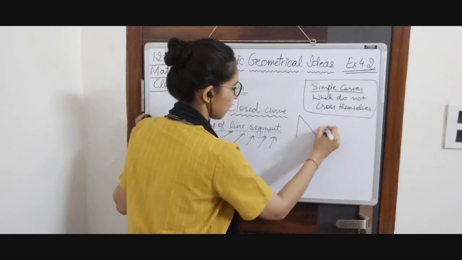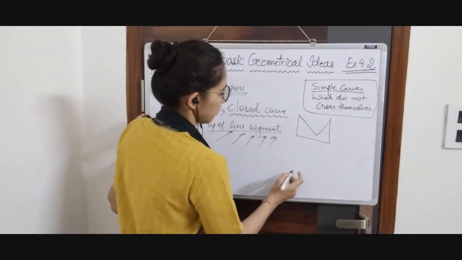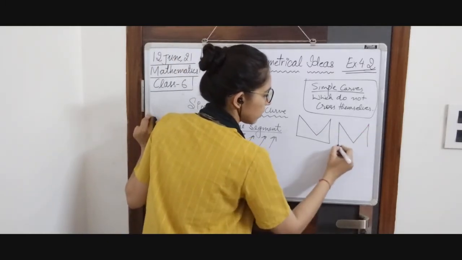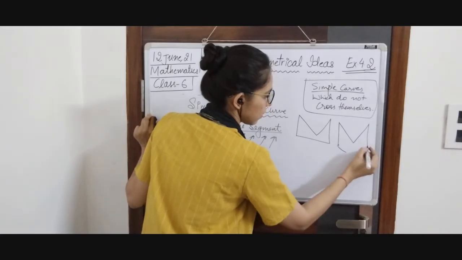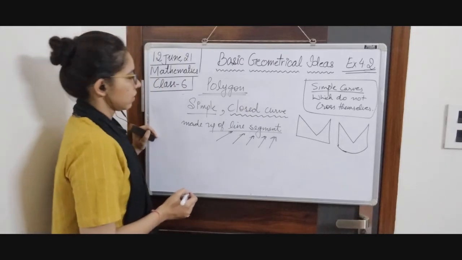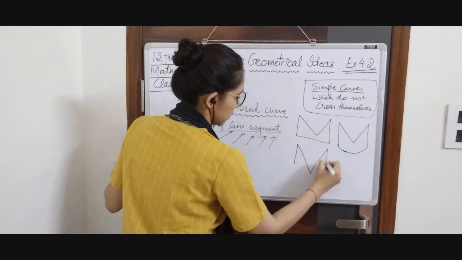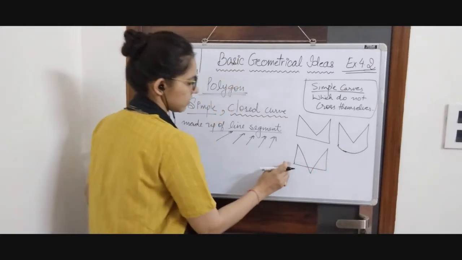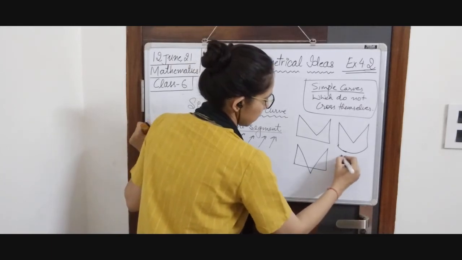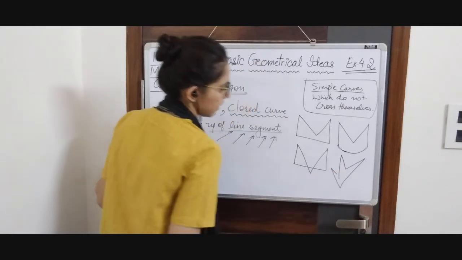First one is, second one is this one, and next is this one, and okay, next one is this one.